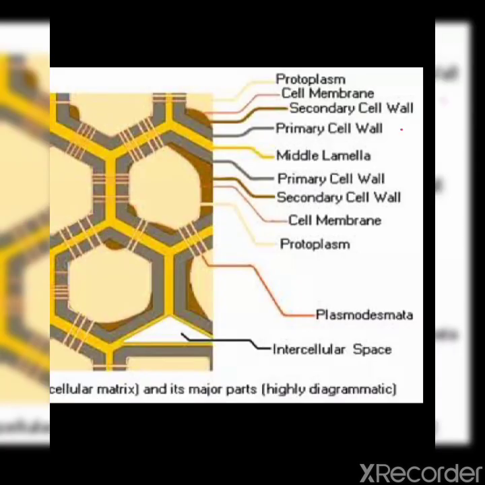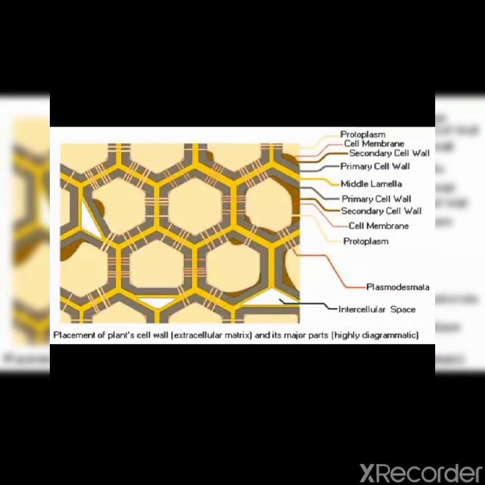After the middle lamella and primary cell wall, now we will see the secondary cell wall. You can see in the figure this one is the secondary cell wall. The secondary wall is generally thick and rigid.